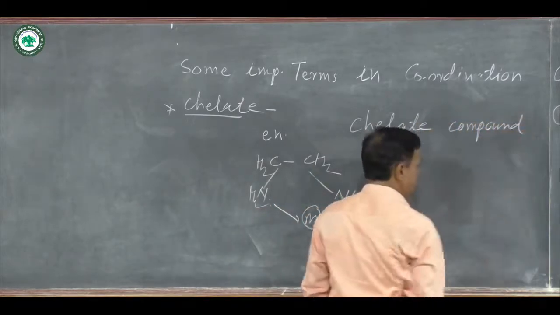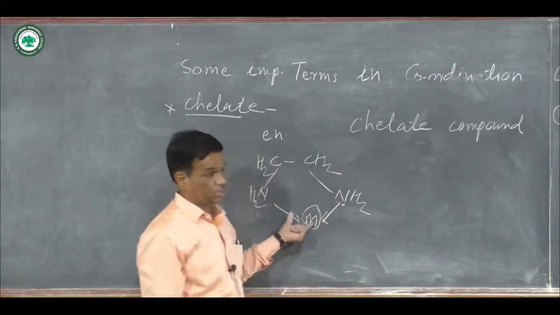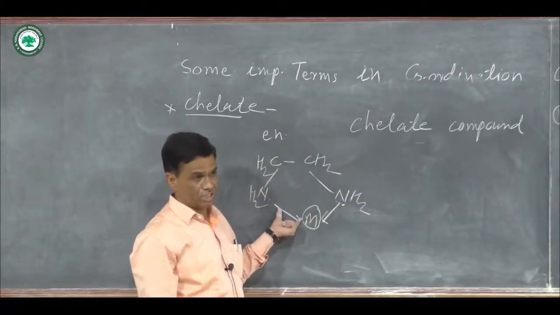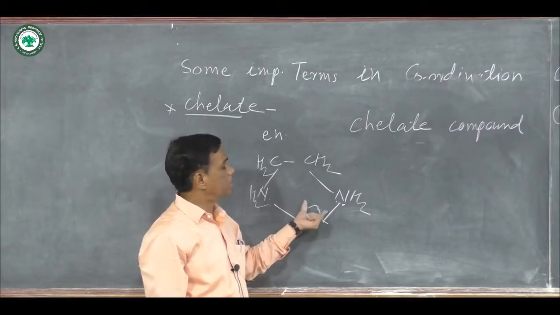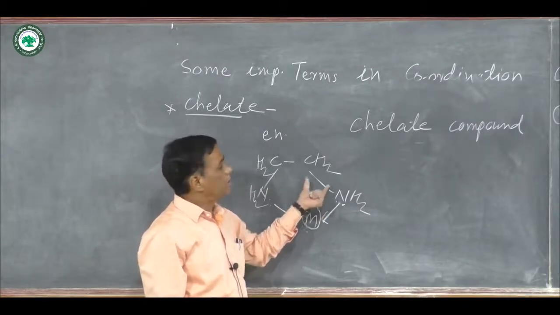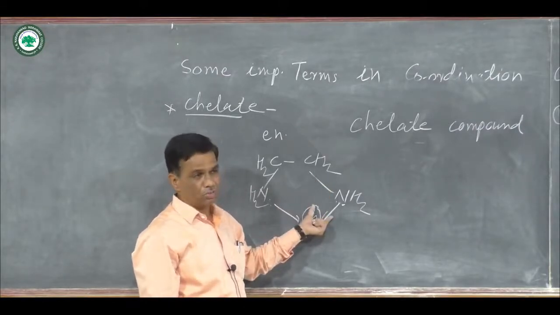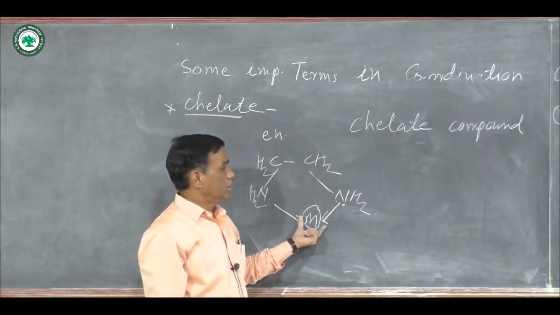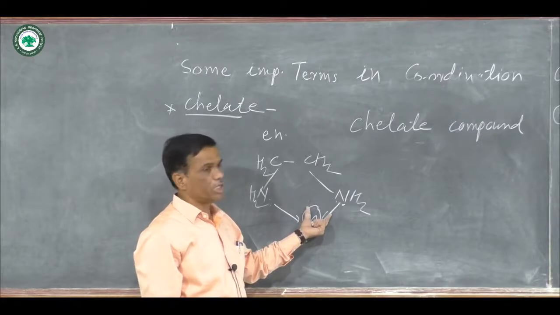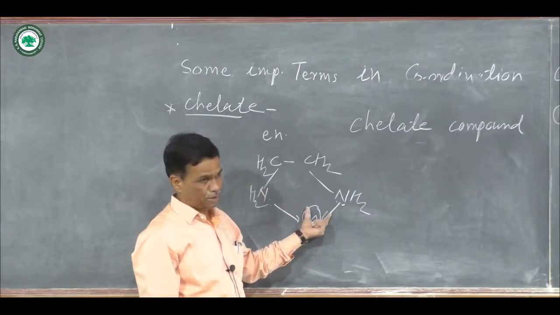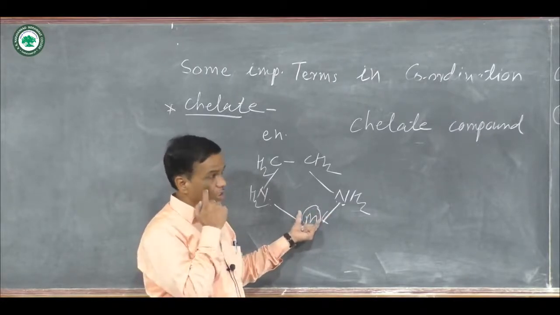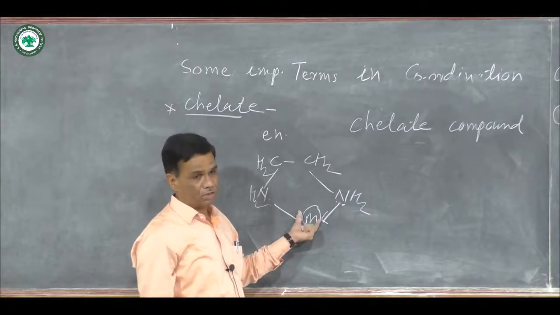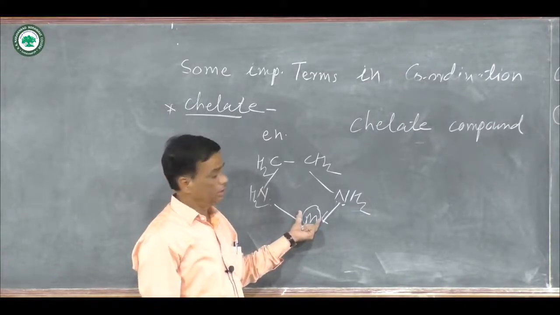How is a chelate compound formed? A chelating agent forms the chelate compounds. In these chelate compounds, the ligand donates two or more lone pairs of electrons, and the respective coordinate bonds are formed. Once the bonds are formed, it gives a ring structure or heterocyclic ring.